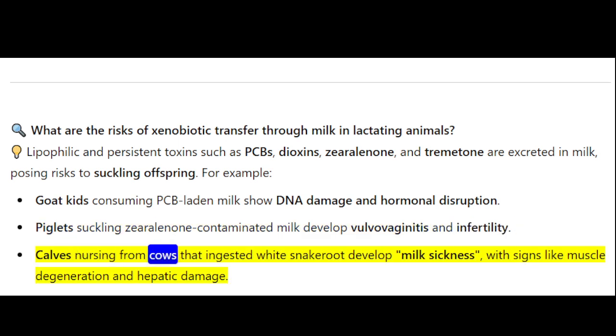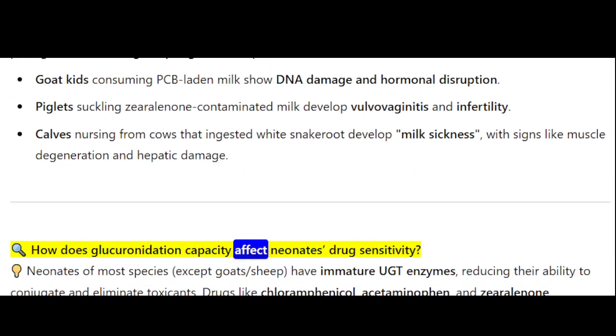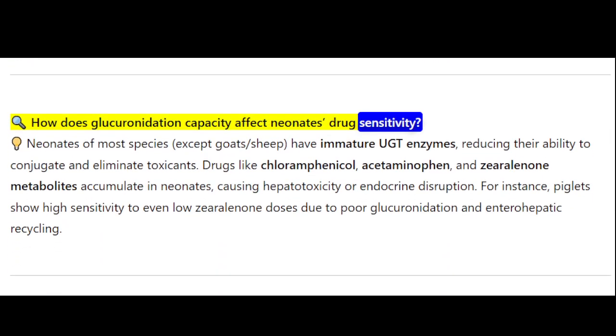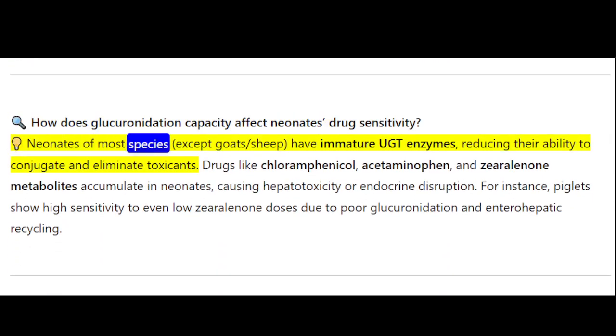Calves nursing from cows that ingested white snakeroot develop milk sickness, with signs like muscle degeneration and hepatic damage. How does glucuronidation capacity affect neonates' drug sensitivity? Neonates of most species, except goats and sheep, have immature UGT enzymes, reducing their ability to conjugate and eliminate toxicants.